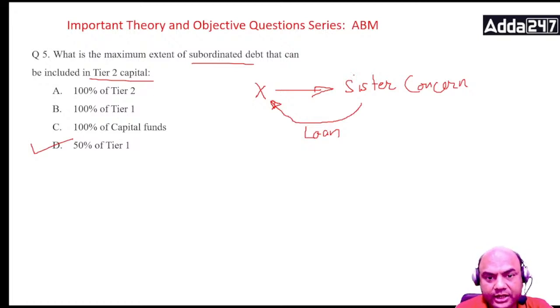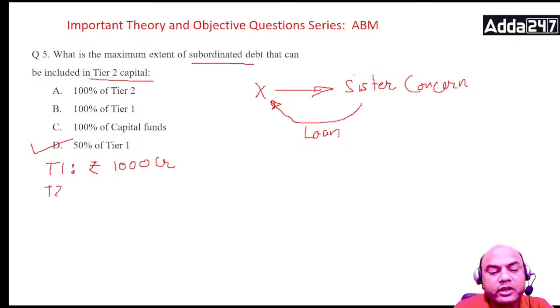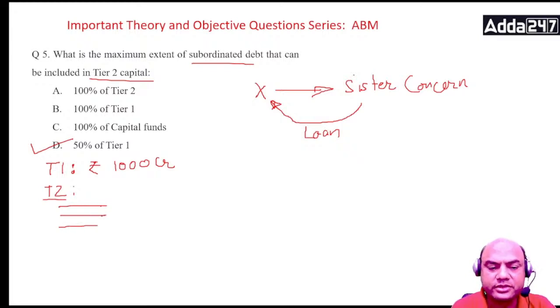Understand this logic. If my total tier 1 capital of the bank is, let's say, rupees 1000 CR. And my subordinate debt in T2, here T2 will include various elements: subordinate debt, general reserves, all these reserves. Just now we saw that reserves was 1.25%. So one of them will be the subordinate debt. Suppose my subordinate debt over here is, let's say, 2000 CR.